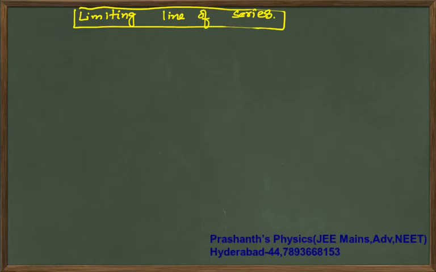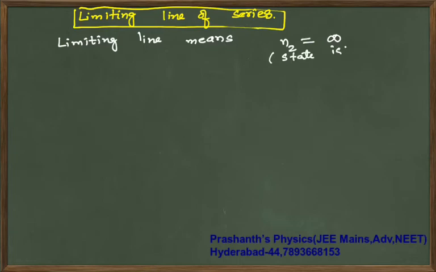Limiting line means n2 is infinity, the second state is infinity. So the shortest wavelength, because our energy gap is hc by lambda.